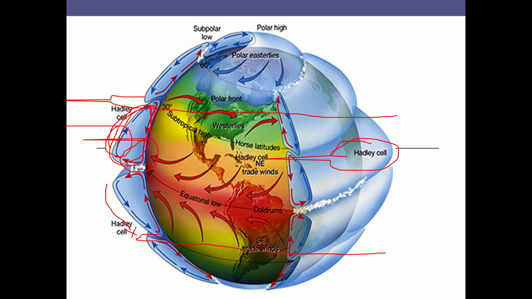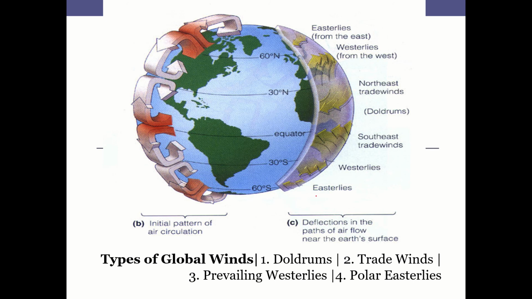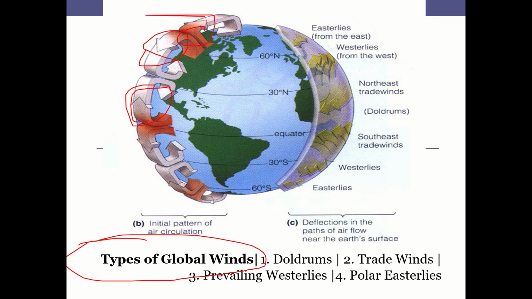Similar such thing happens at the 60-degree and also at the polar ends, north and south. So as a result, there are certain specific kinds of wind that are created. All this wind that we are talking about is all under global wind. Each one has its own character. All those things are defined as global wind.